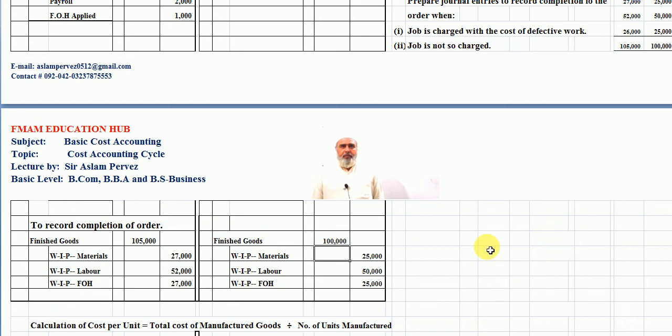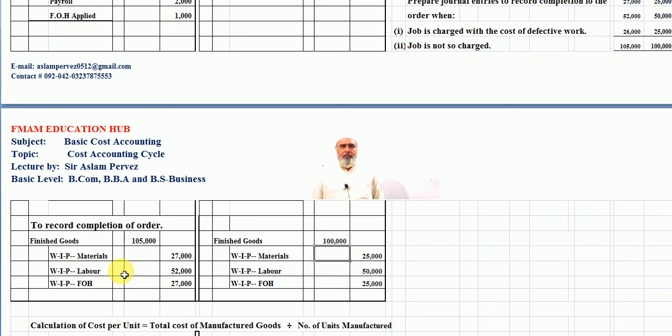What is the difference between both costs? When additional cost is charged to the production, then the cost will be increased. When cost increases, the unit price of the product also increases.